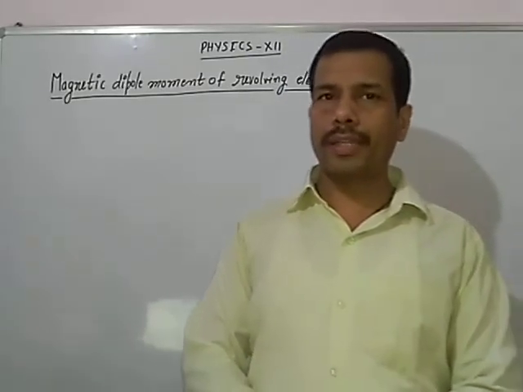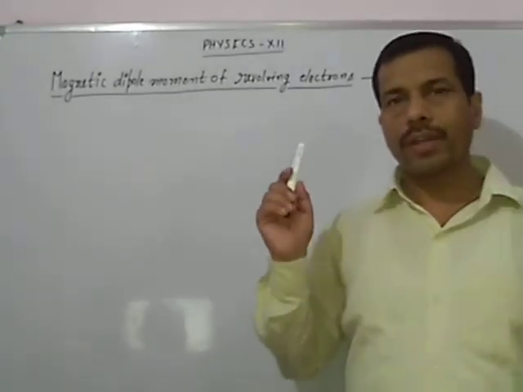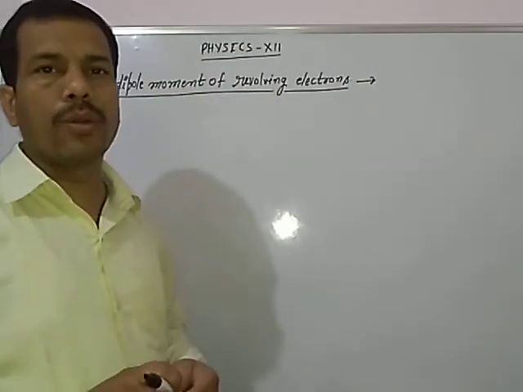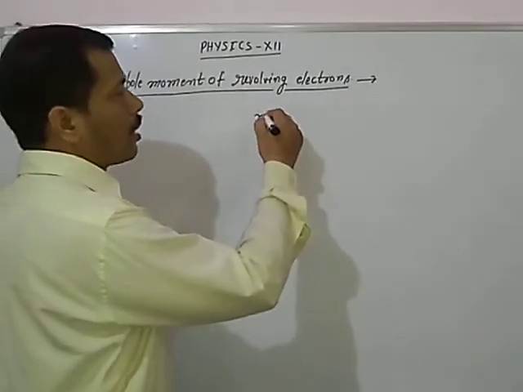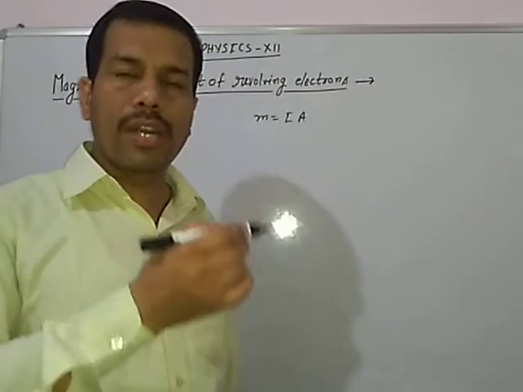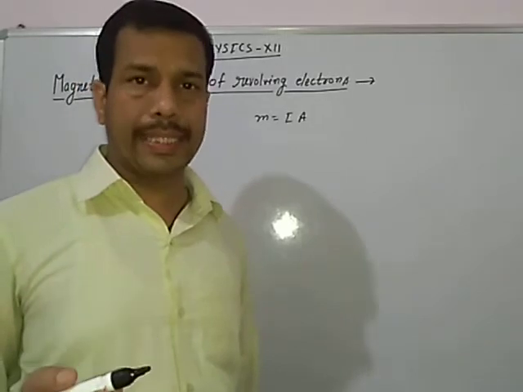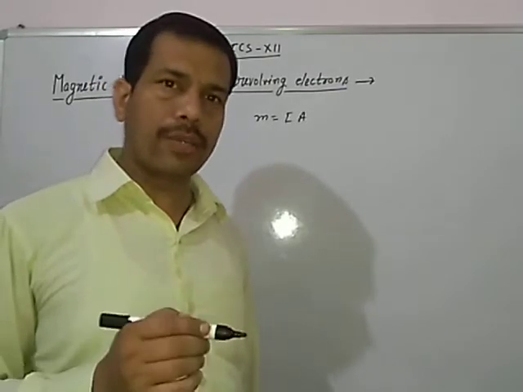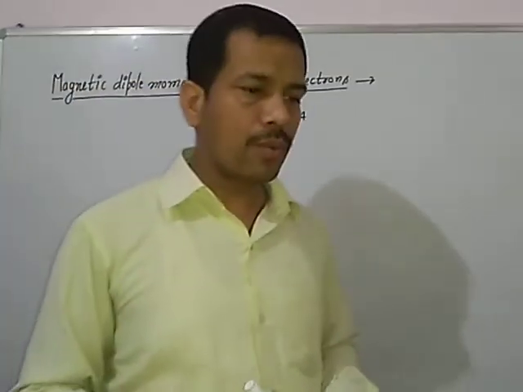Students, our today's topic is the magnetic dipole moment of a revolving electron. Earlier, what have we studied? We have studied the magnetic dipole moment of a current loop, and we have calculated that the magnetic dipole moment of a current loop is equal to IA. Now we are considering that an electron is revolving around the positively charged nucleus in a hydrogen-like atom. Then what may be the magnetic dipole moment of the electron in this case? To find this expression, what have we considered?